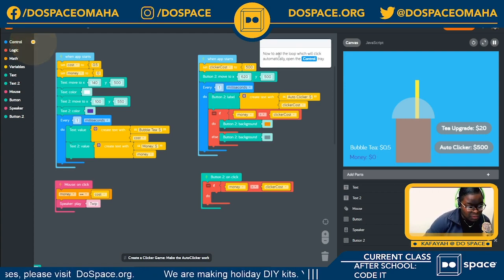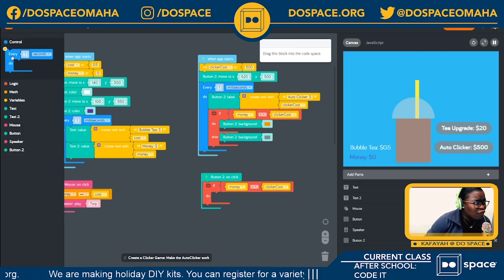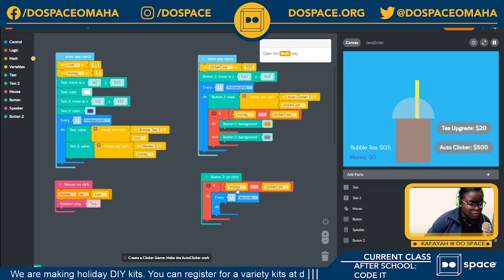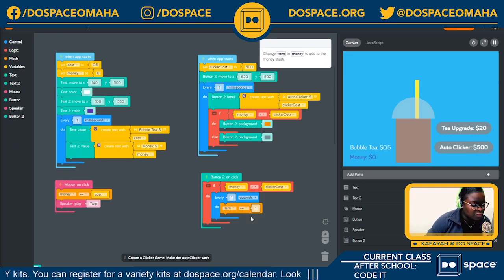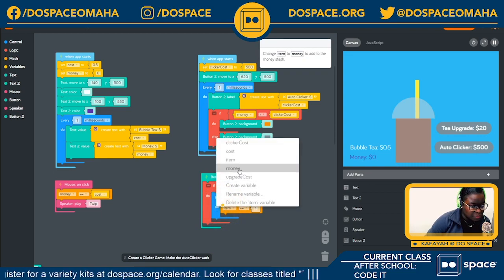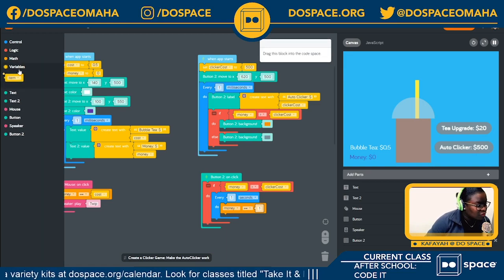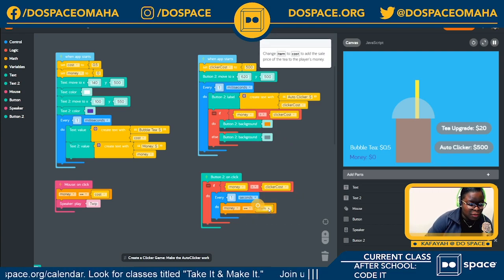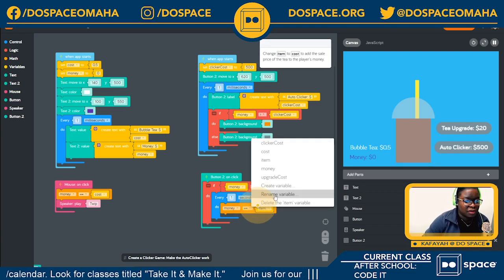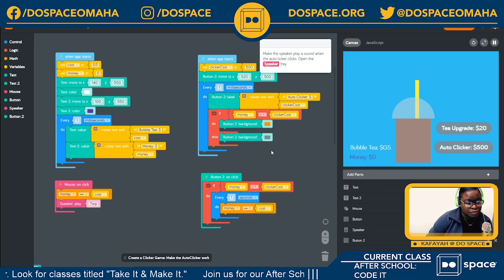Cool. Now to add the loop, which will click automatically, we open our control tray to get our very good friend, the loop. Now we're going to go into our math tray and select the block right here. We're going to change this from item to money, of course. Back to our variables tray, we're going to select another item block. Can anyone guess what we're changing this to before I do it? We're changing this to cost.